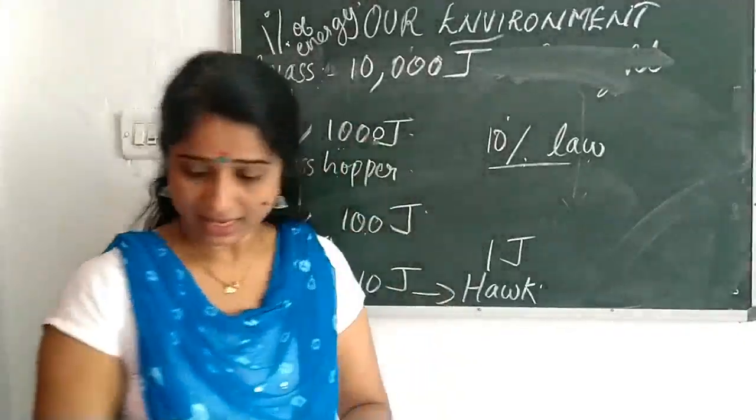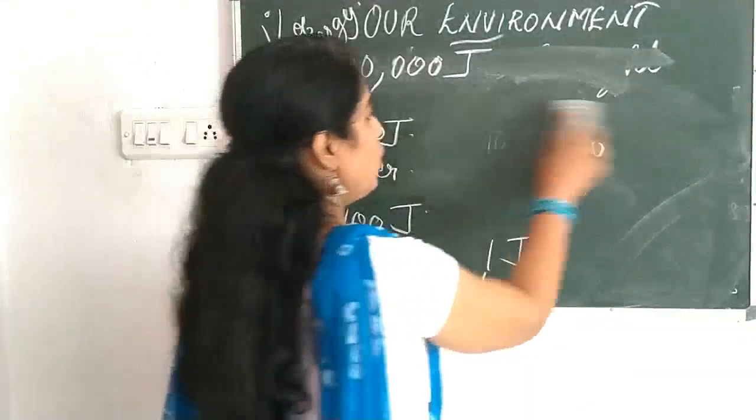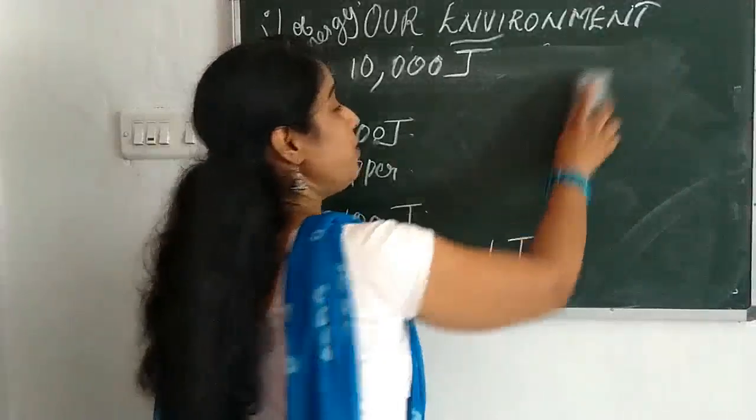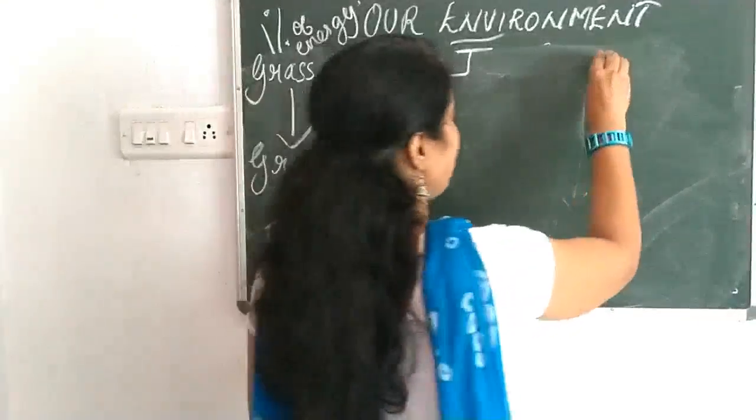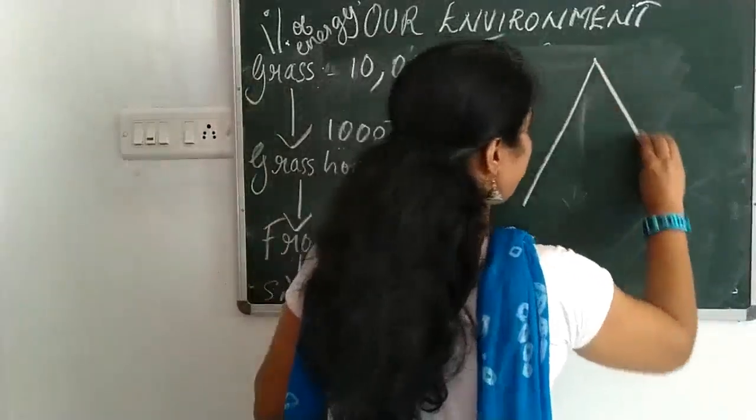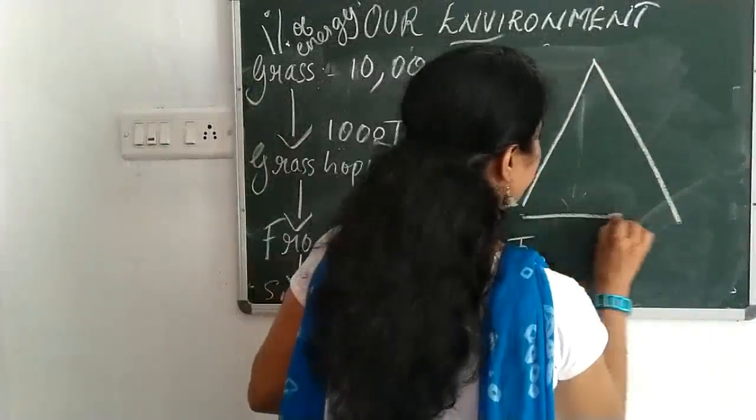So that is about the 10% law, and when we observe any ecosystem, we can understand which type of organism will be more there. Which type of organism?